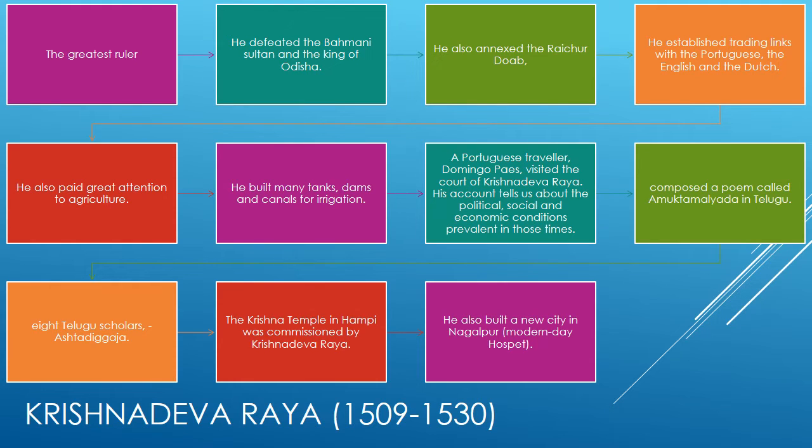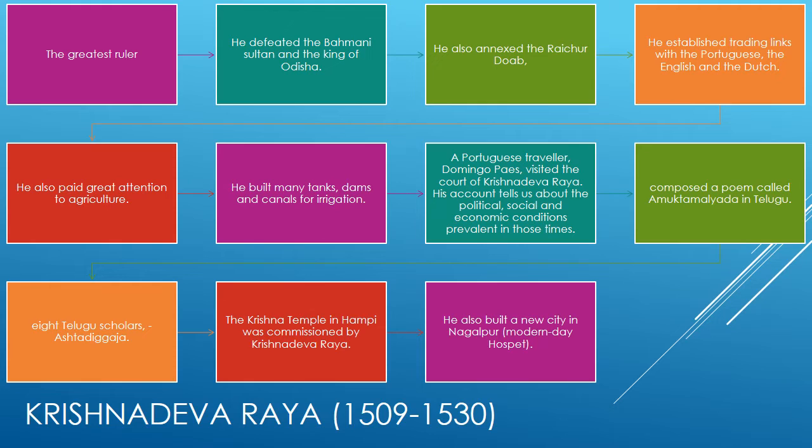Krishnadevaraya went on tours of inspection to ensure that the people in the empire were happy and the officers were performing their tasks well. This way, he kept himself informed of the functioning of the empire. The king encouraged trade and commerce. He established trading links with the Portuguese, the Arabs and the Dutch.